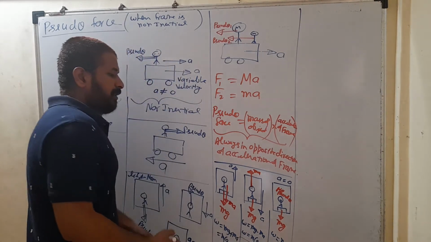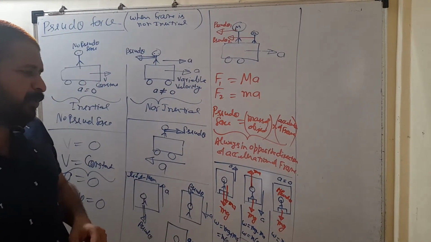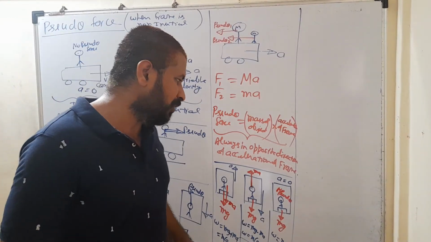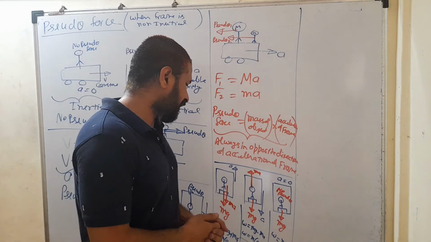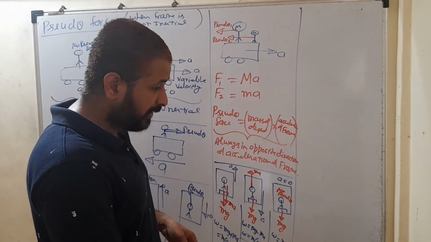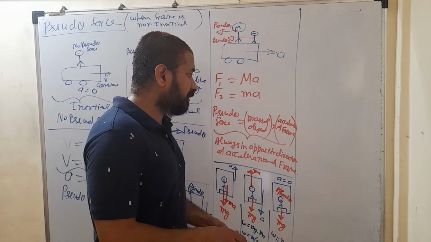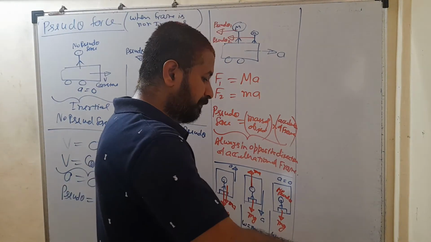because in the third case that lift is stationary, or even if that lift is moving with some constant velocity, that man is not going to get any pseudo force. So if he is not getting any pseudo force, his weight won't change. So in the first case his weight increases, in the second case his weight decreases, and in the third case there is no change in his weight, because that frame is inertial.